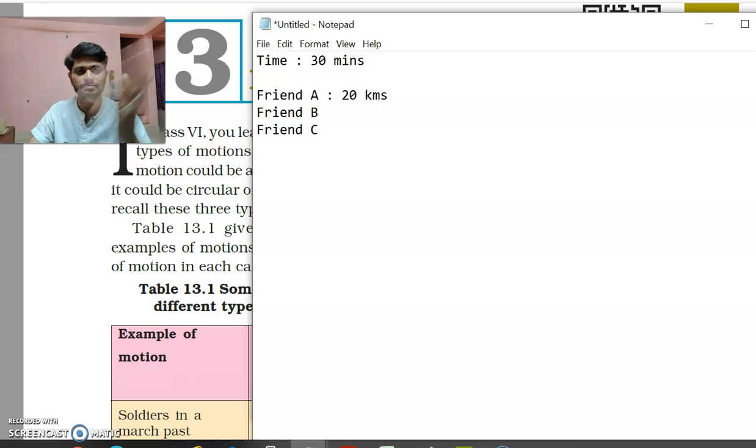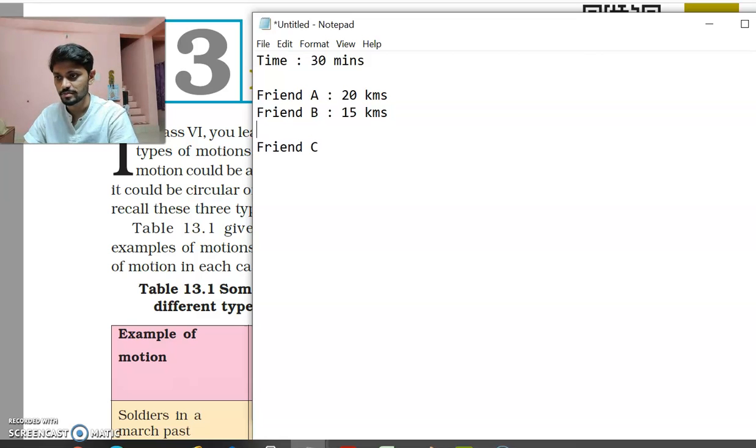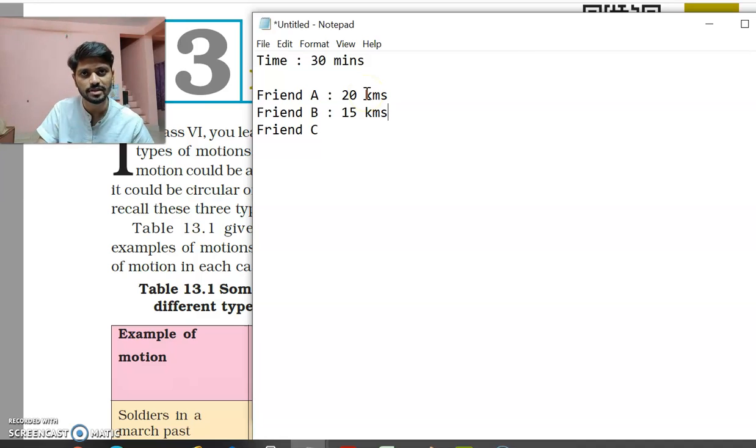Friend A full speed માં 30 minutes માં 20 kilometers complete કર્યા. Friend B on the other hand completed 15 kilometers. Again within the same time, 30 minutes. બધાને 30 minutes જ ટાઈમ છે. જેવું 30 minutes થાય એ લોકોએ જર્ની સ્ટોપ કરી દેવાની. Then came friend C. He traveled 35 kilometers.